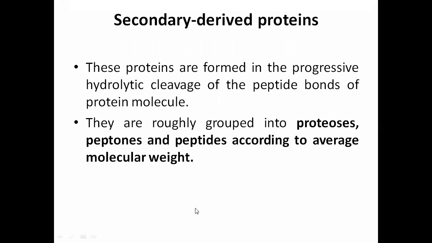The second one is the secondary derived. How is it different from primary? These proteins are formed by the progressive hydrolytic cleavage of the peptide bonds of protein molecules. Whatever peptide bonds are attached, progressive hydrolytic cleavage will take place. They are roughly grouped into proteoses, peptones, and peptides according to the average molecular weight, since we know that protein has a high molecular weight.